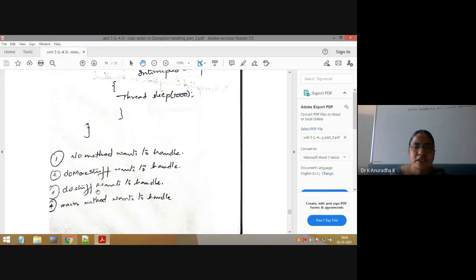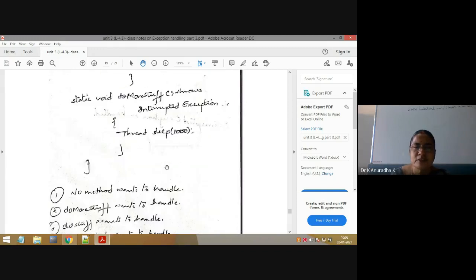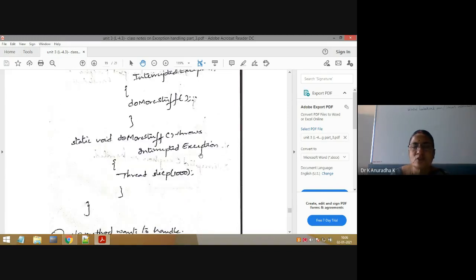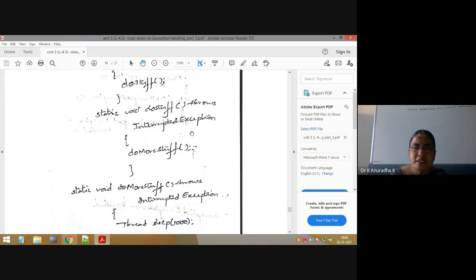See the output. Next, if doMoreStuff is not interested to handle that exception, that is the next program. So it writes only throws InterruptedException. In this case, doStuff again has two possibilities: one is handling and another one is declaring. Again, don't write this one when you write the third program. Here put a try block for doMoreStuff and write the matching catch block without writing throws. This is the third program.